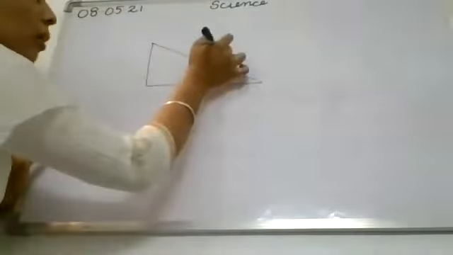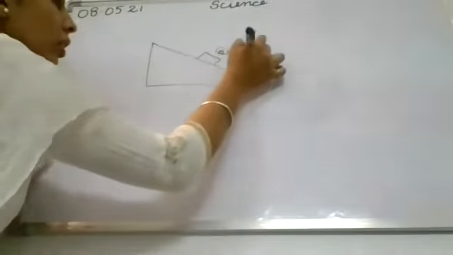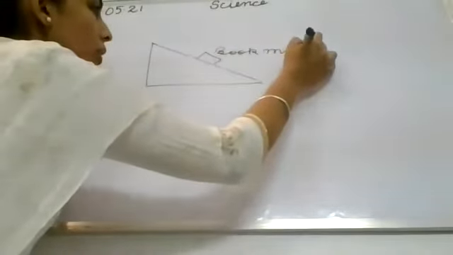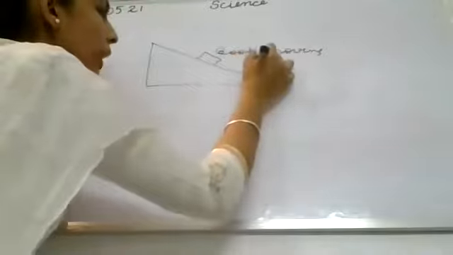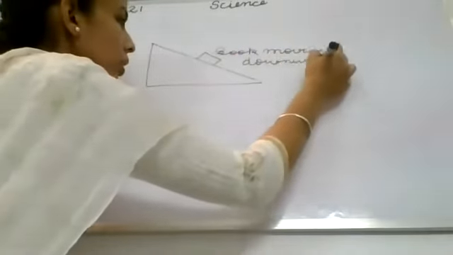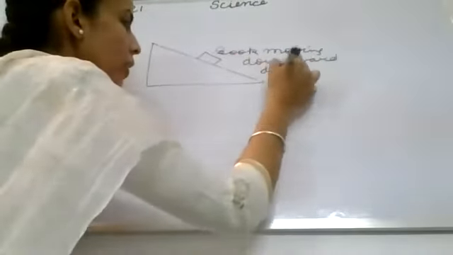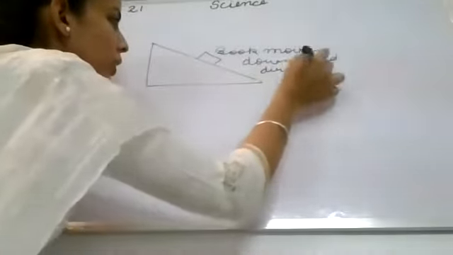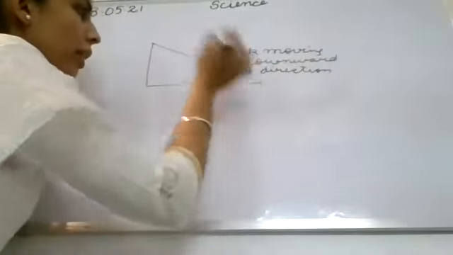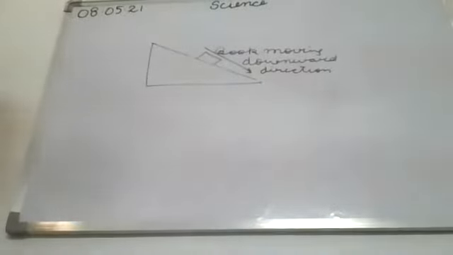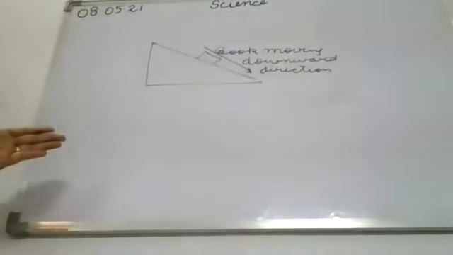The book will move in the downward direction in this way. And you have to tell the direction of the force of friction.